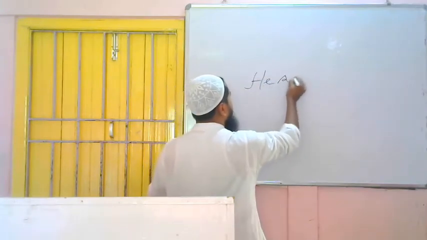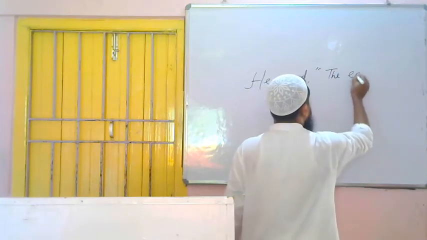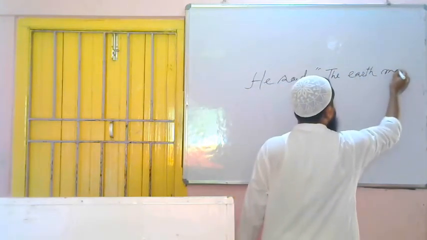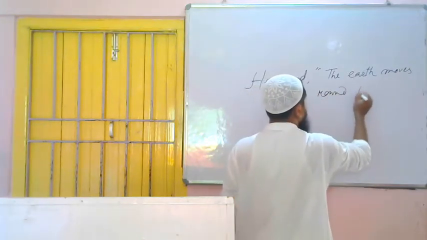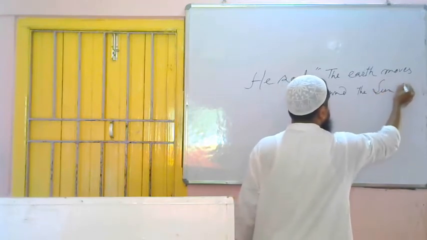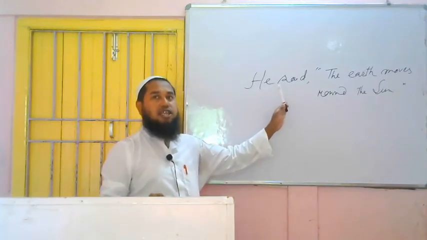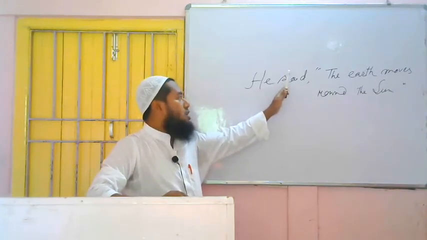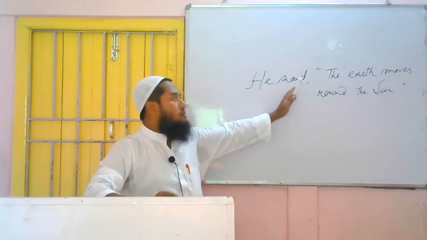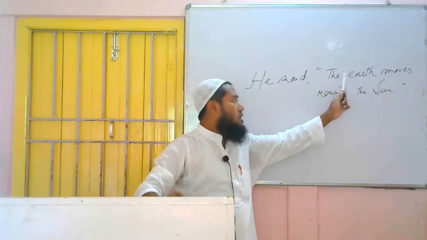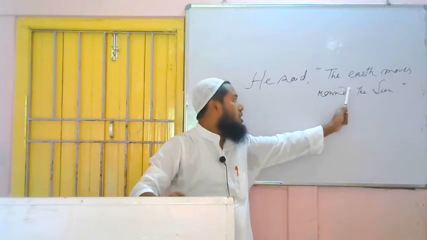He said, the earth moves around the sun. So here the reporting verb is what? Said. It is in past tense. So we have not said anything about past tense yet. We said if the reporting verb is in present tense or future tense, then there will be no change of tense in reported speech. So we are not thinking about the reporting verb here. In the second rule, we said what? If the reported speech is universal truth or habitual action, then also there will be no change of tense in reported speech. So here we are getting what?